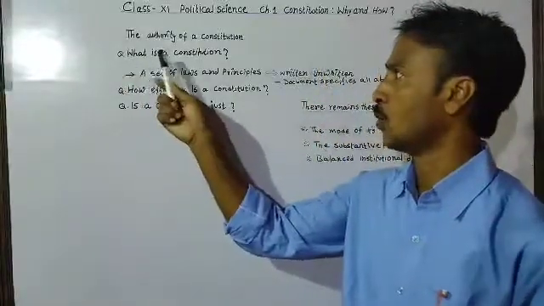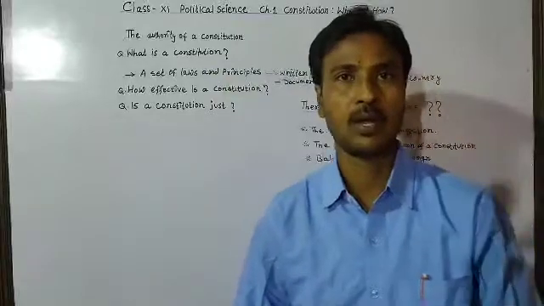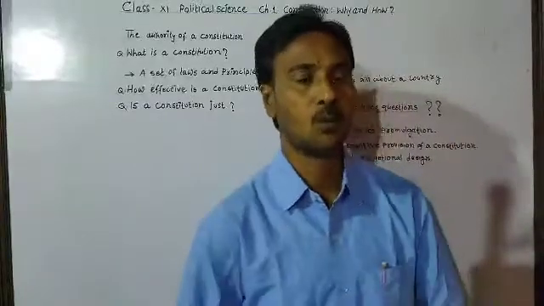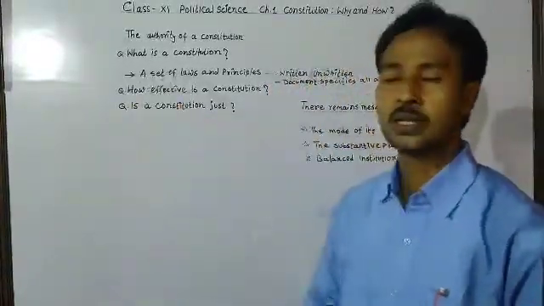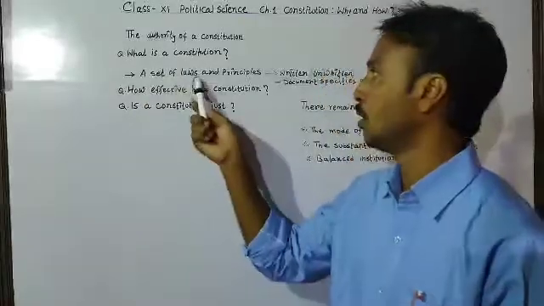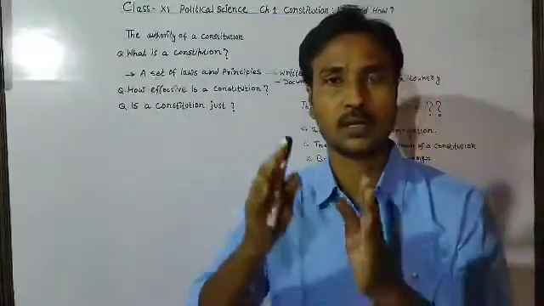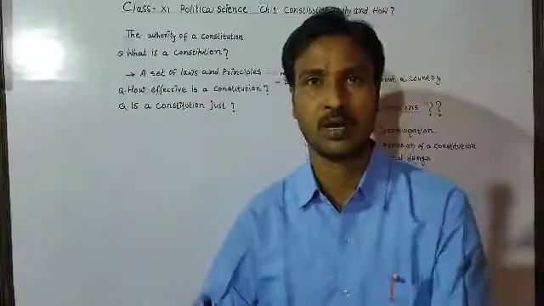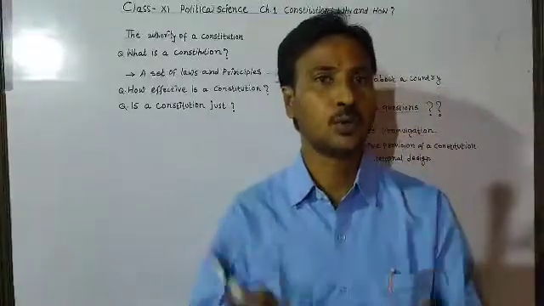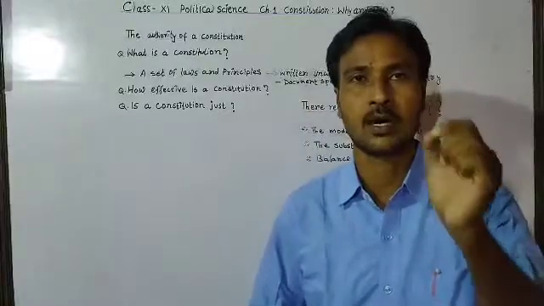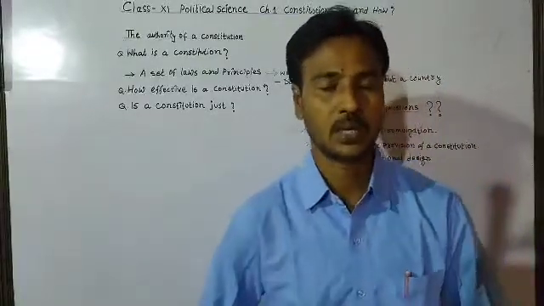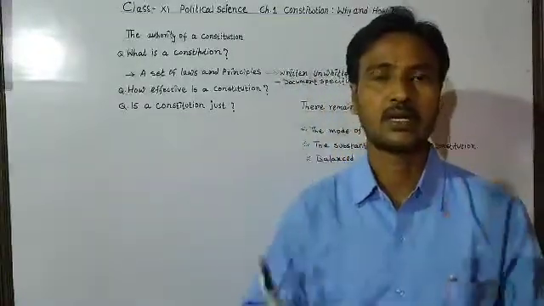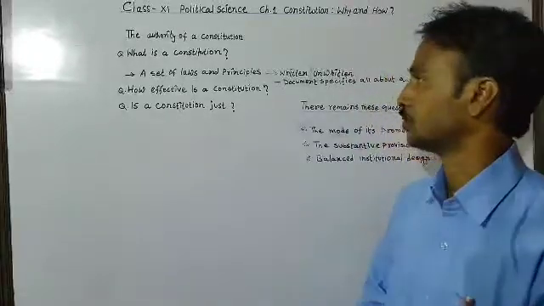The first question is, what is a constitution? Whenever a country follows a constitution, definitely the question is, what is a constitution? A constitution can be defined as a set of laws and principles. It provides a set of rules and regulations for a country, for the people of the country and for the government. So it is a book. As I told you in the previous class, a constitution is a rule book, a book which contains a set of rules, regulations, laws and principles.